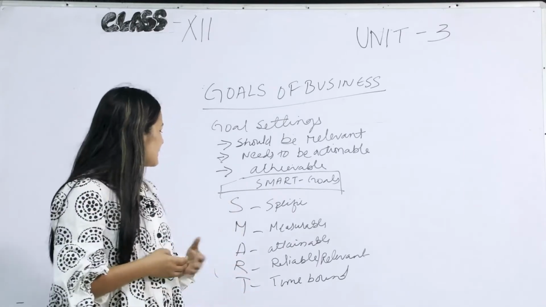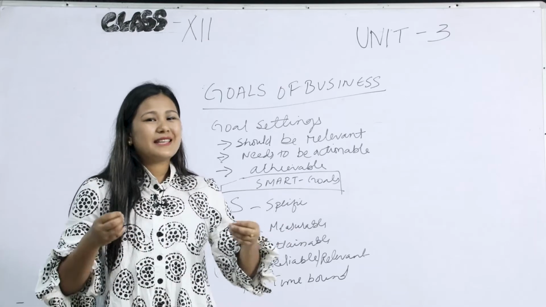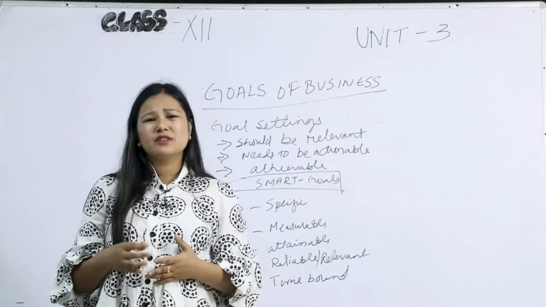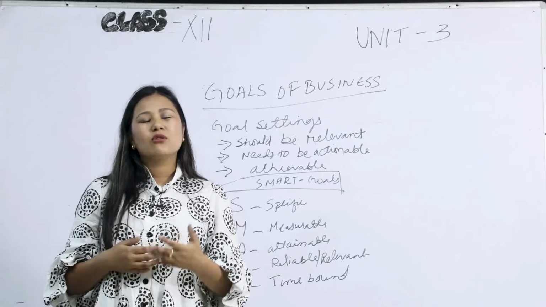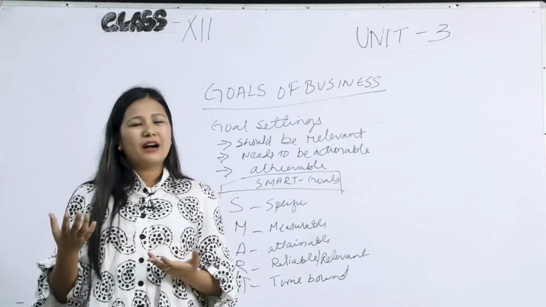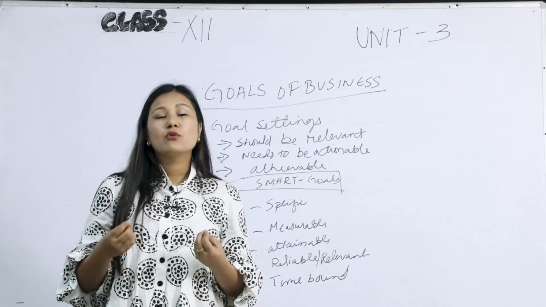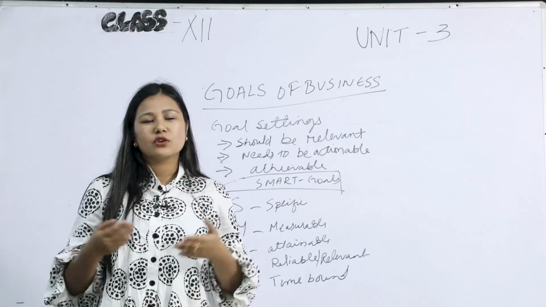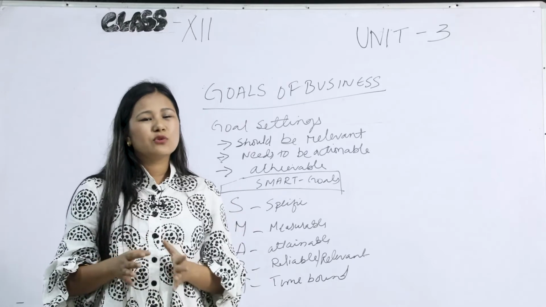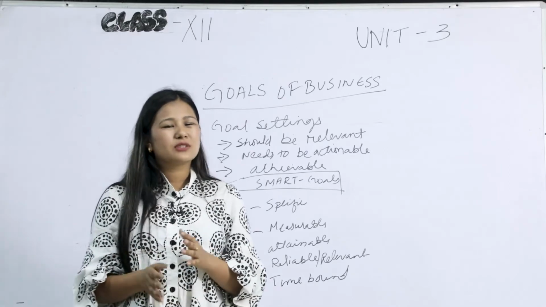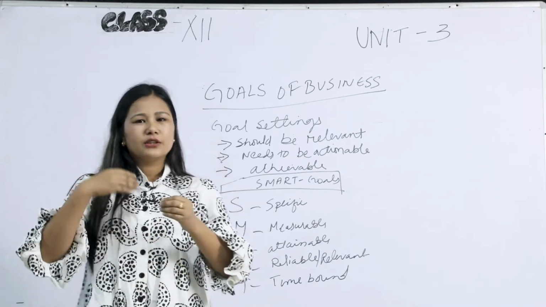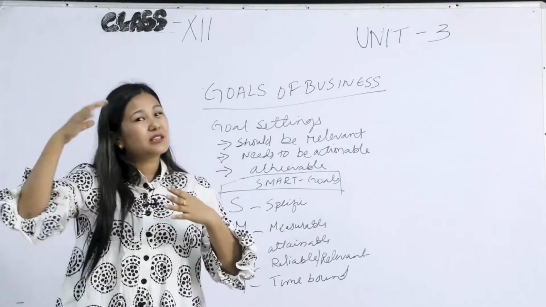Okay, the next SMART goal is A. So A is attainable or achievable. As I have said earlier also, goals should be achievable. You should not set up goals which are very high or very low. You should set up goals which are equal to the resources of your company, or equal to what your capital can meet. You should not set up a goal which is very high or very low, so that it will not lead to underutilization, or so that you can reach your goal, which you cannot if you set it very high.